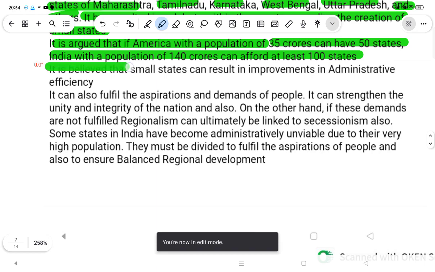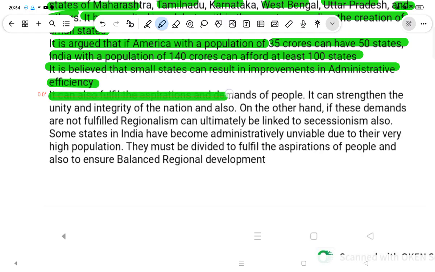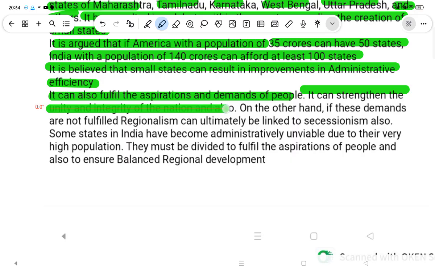It is believed that small states can result in improvements in administrative efficiency. They can also fulfill the aspirations and demands of the people. They can strengthen the unity and integrity of the nation, and on the other hand, if these demands are not fulfilled, regionalism can ultimately be linked to secessionism also.